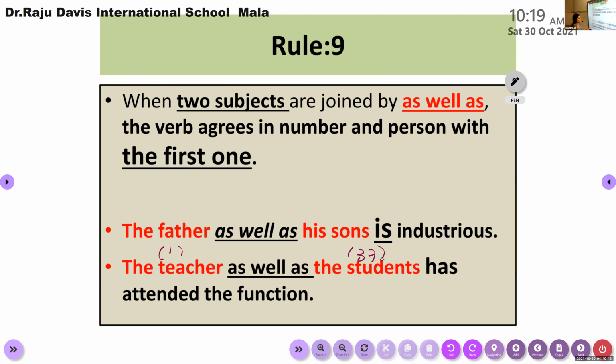Okay, we are connecting one teacher with 37 students of 9A using "as well as." Just remove the words from "as well as" up to the verb. Here we removed the 37 students and also the words "as well as." So what remains? Only the teacher remains. Teacher is singular in form, so you can use "has" here. Am I clear? This is a method, a technique.